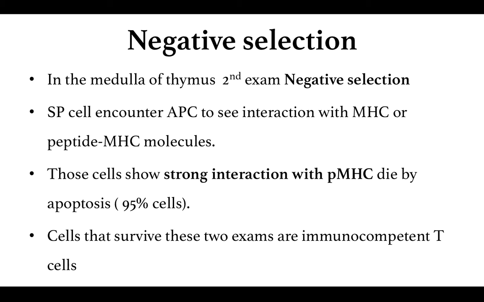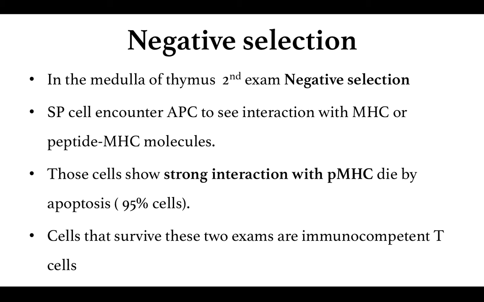Usually the dendritic cells express the self peptide with the MHC molecules, and those cells that interact very strongly with the peptide MHC molecules are the cells that cannot distinguish between the self antigen and the non-self antigen.